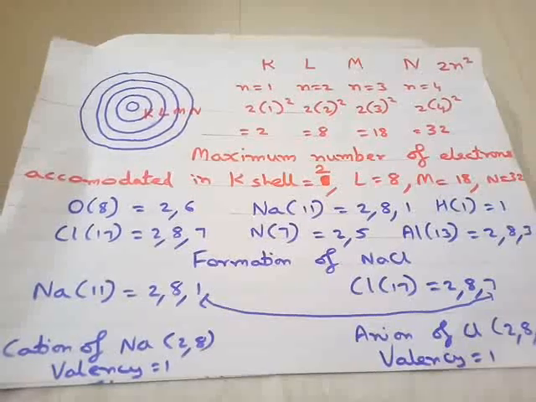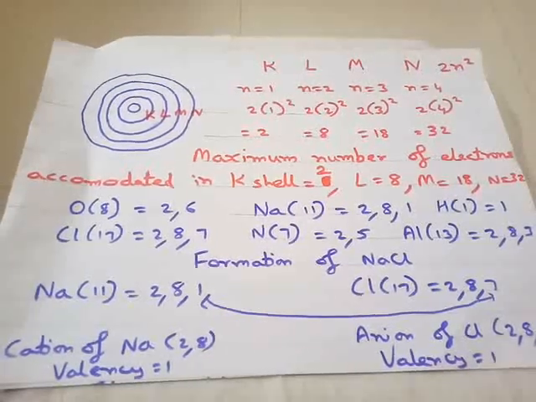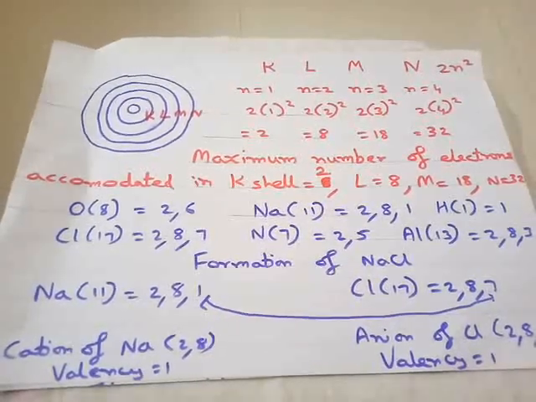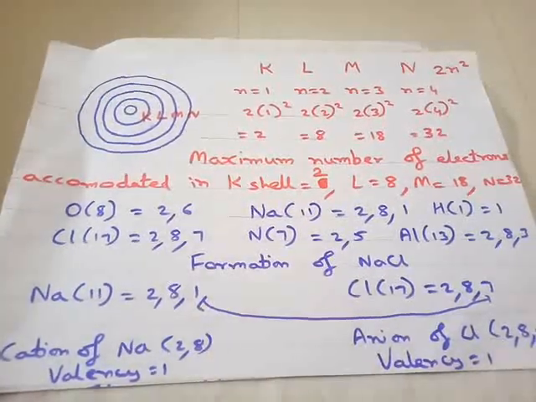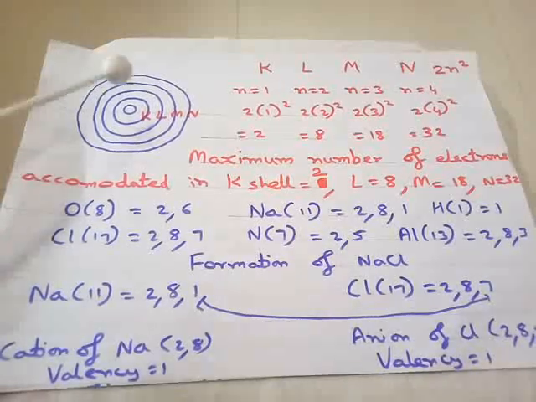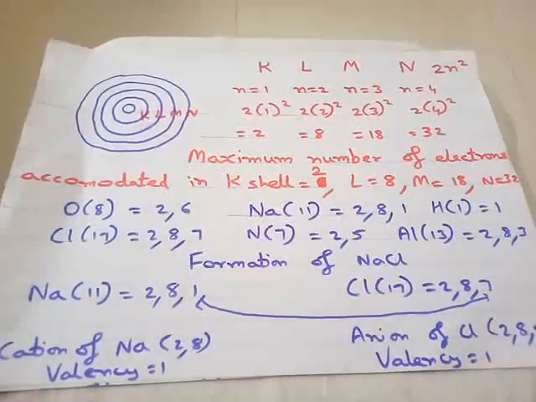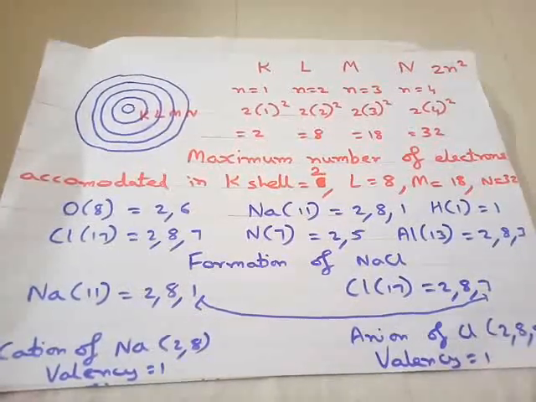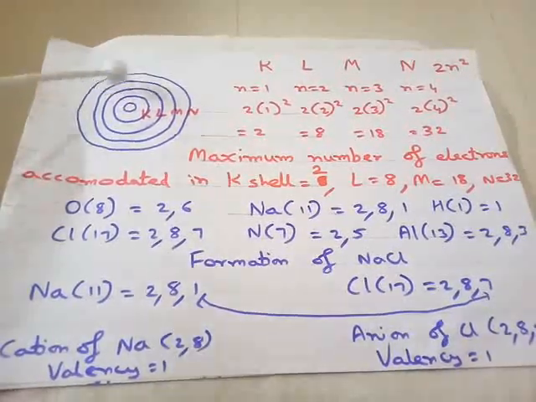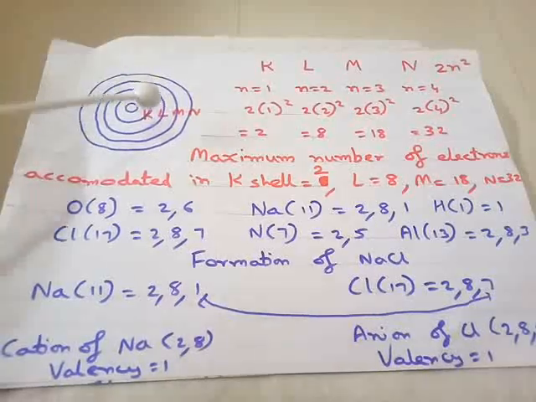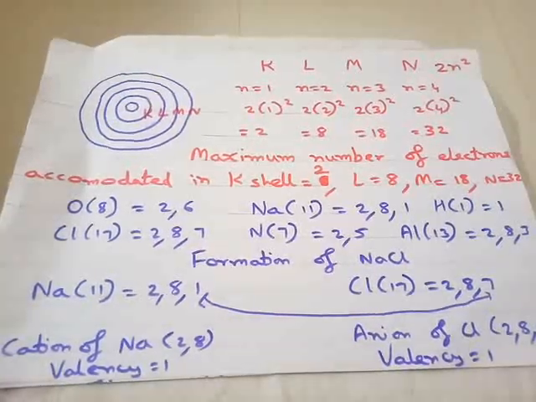Anything you discover in chemistry has to be finalized by the IUPAC. Now what is the peculiarity about these shells? Each and every shell has a maximum capacity to accommodate a number of electrons. You know that electrons revolve around the nucleus and they are present in these shells.